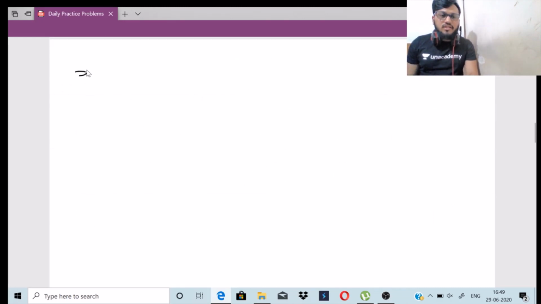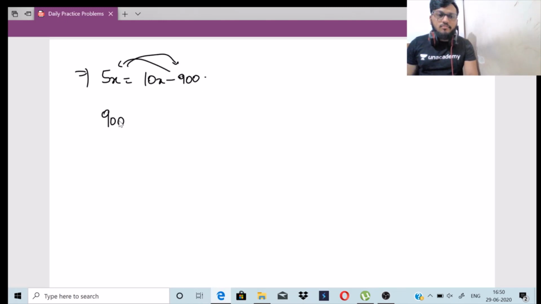So let us solve this. What is the equation I got? 5x is equal to 10x minus 900. Let me put the x on one side and 900 on the other side. So minus 900 will change to plus 900, and 10x minus 5x will be there. So 900 is equal to 5x. Therefore x is equal to 900 divided by 5.